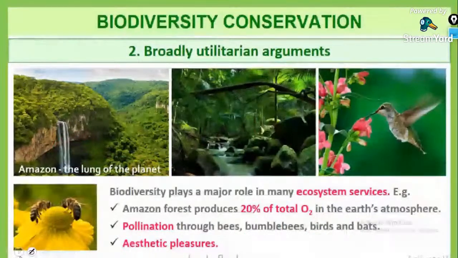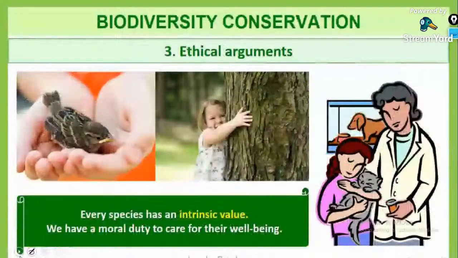Next one, we have a kind of ethical approach. We should have an ethical approach towards our environment. That is, we are bound to the environment, right? So as a result, you have some kind of ethical concern for your environment, which has an intrinsic value. So some people think that it is a moral duty to care for the environment.